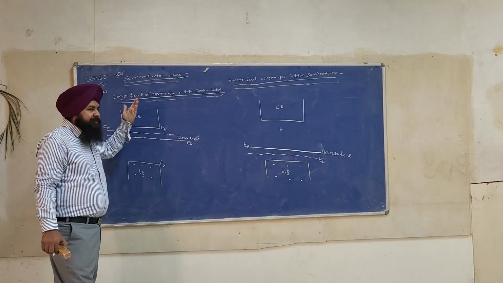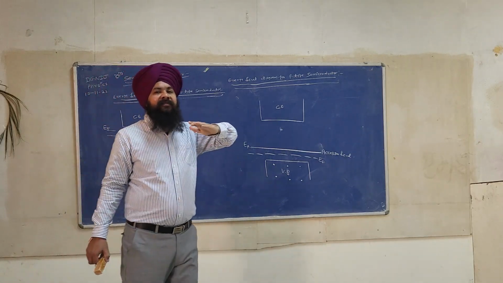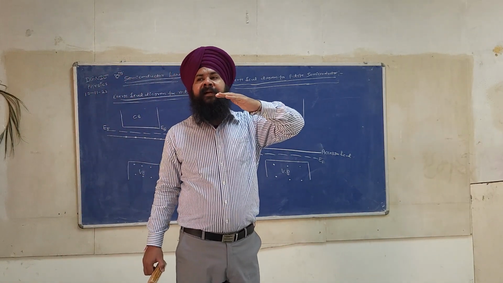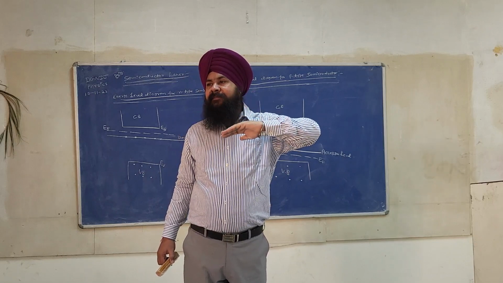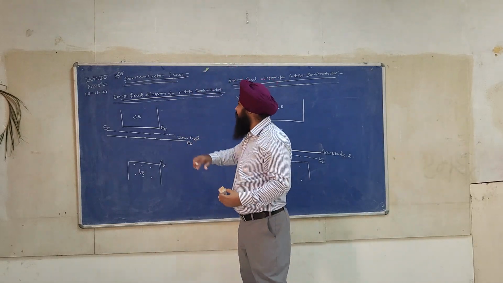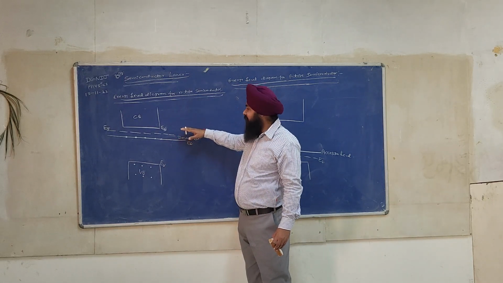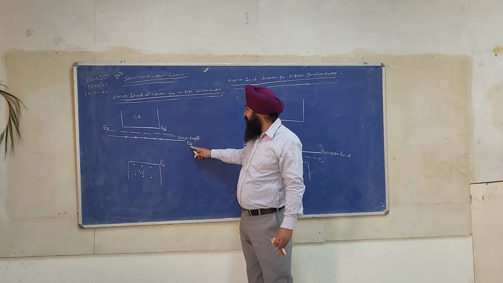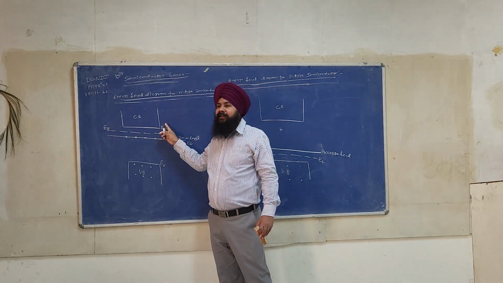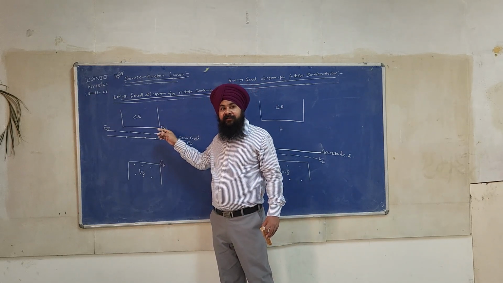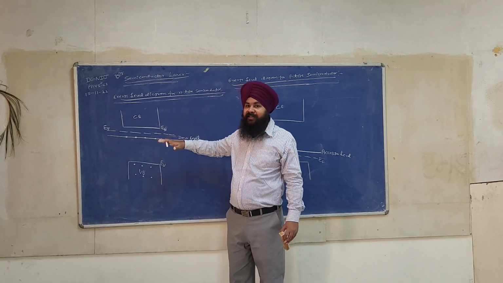So the summary is: for the pure semiconductor, the Fermi level is in the middle of the valence band and conduction band. For the n-type semiconductor, the Fermi level shifts upward, and its position is in between the donor level and the bottom edge of the conduction band.